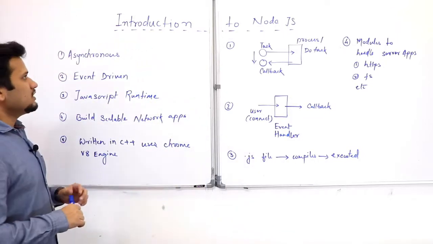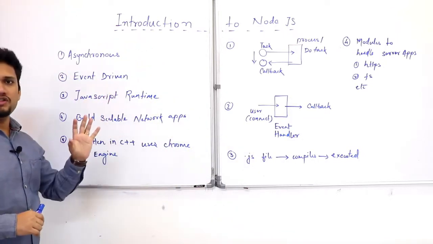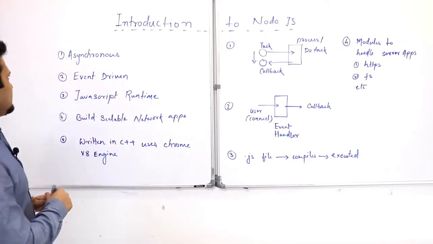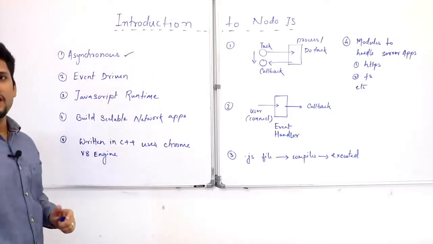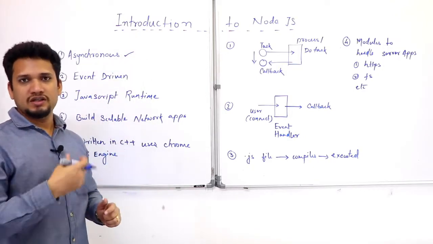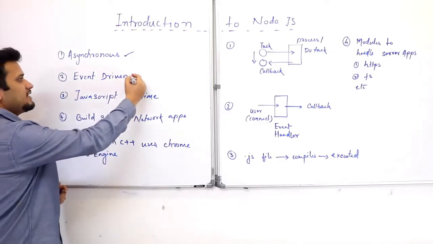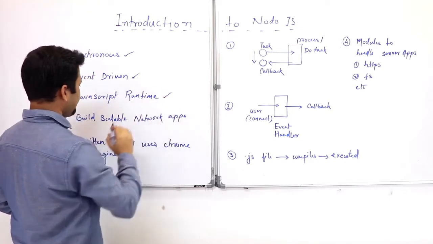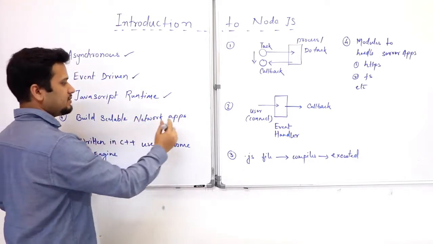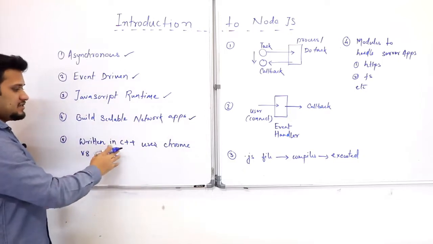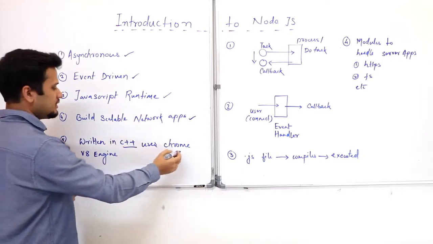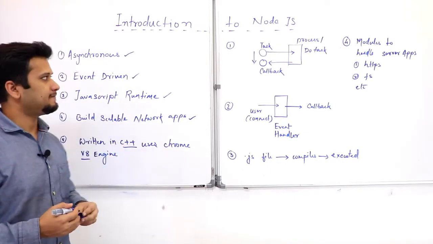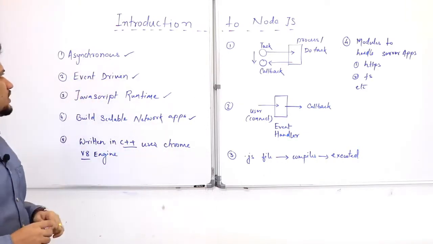So, the important features of NodeJS and what makes it so popular are these. First, it is asynchronous, and we will understand each terminology in this video. Second is event driven. Third, it is a JavaScript runtime. It is used to build scalable network apps, and it is written in C++ and uses the Chrome V8 engine. So what is the significance of this? We will understand. So first is asynchronous.